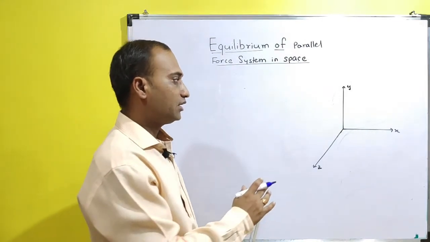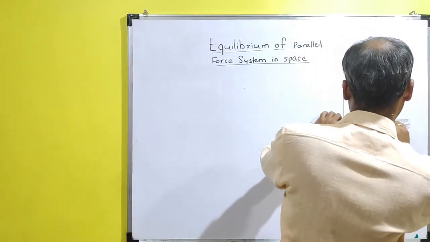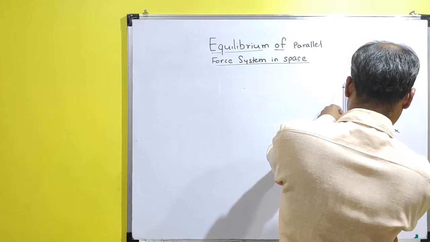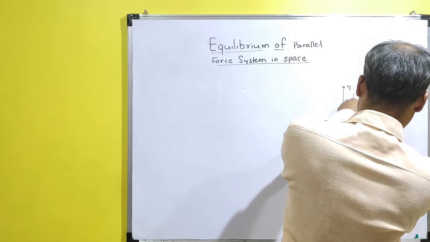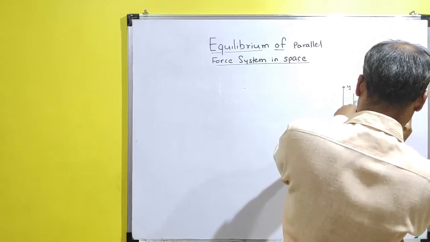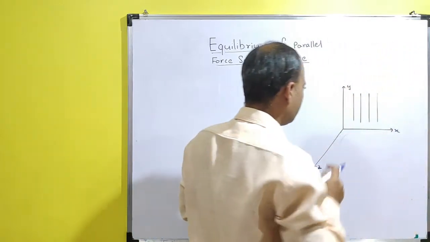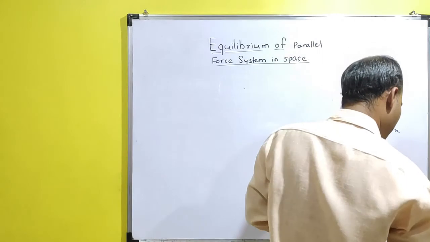First of all, we will consider plane by plane. So consider the forces are parallel to y direction. Then we will consider forces parallel to x axis.